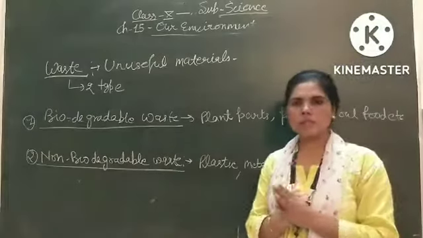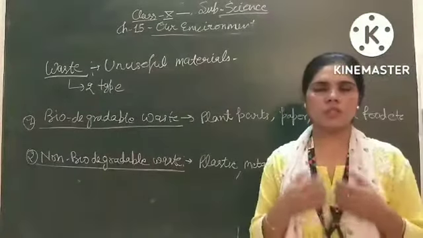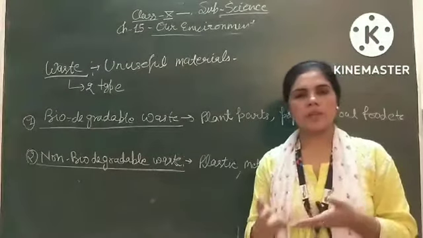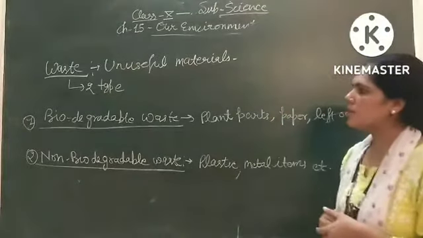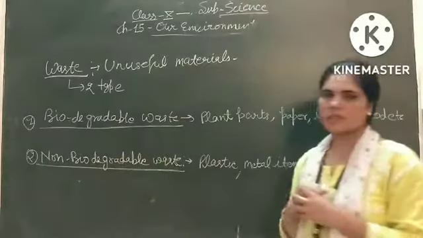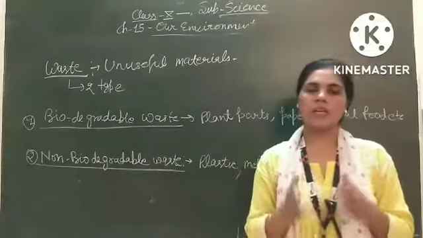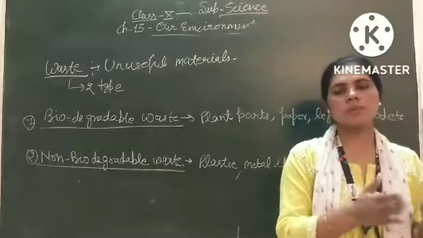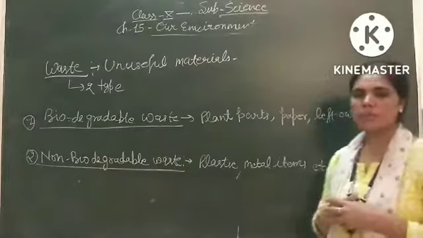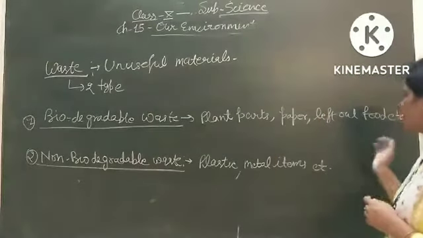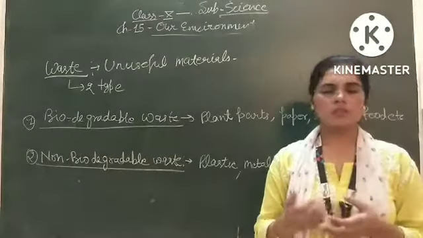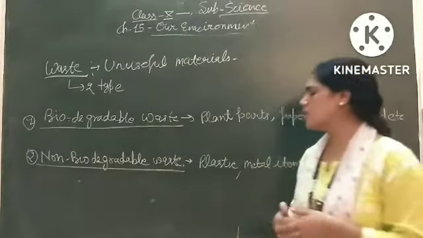We consider as waste the useless materials which are no longer for our use. So that material is just waste for us. That can be living or non-living. On the basis of that, we divide waste into 2 parts: biodegradable waste and non-biodegradable waste. Biodegradable wastes are the wastes that can be decomposed into their simple form from the complex form. Plant powder, paper, left out food, cotton material, cotton clothes are some examples of biodegradable waste.